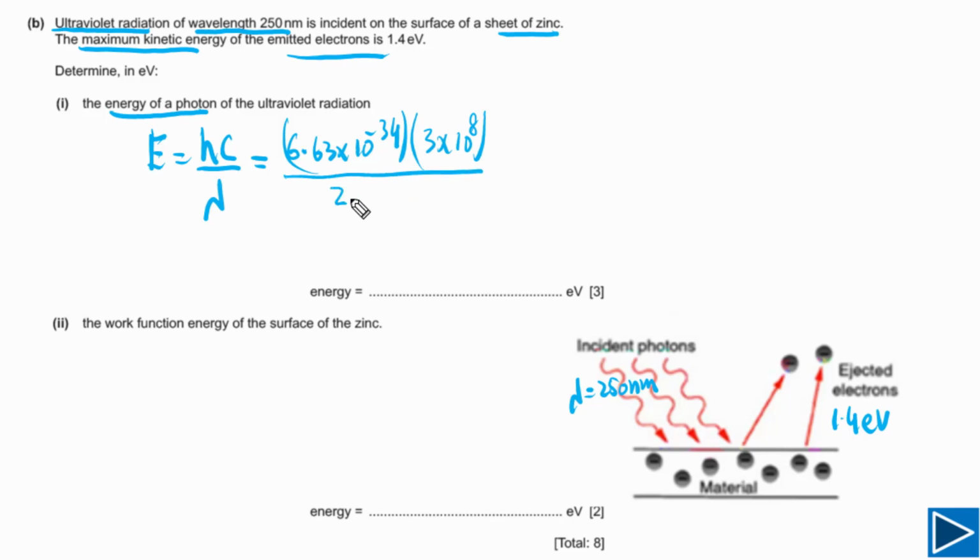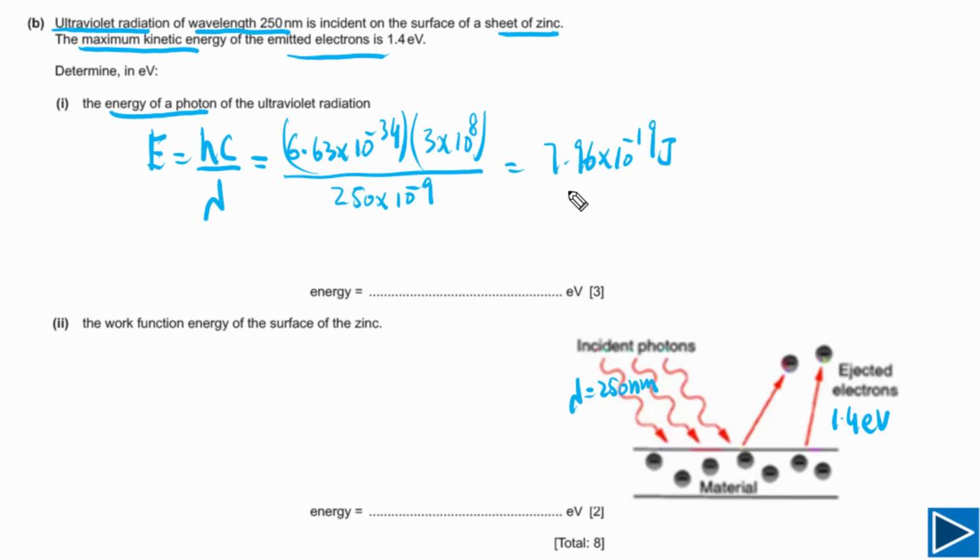Lambda is given in nanometers, so we need to convert into meters by multiplying with 10 to the negative 9. If we solve this, we will get our answer in joules, equal to 7.96 times 10 to the negative 19 joules.